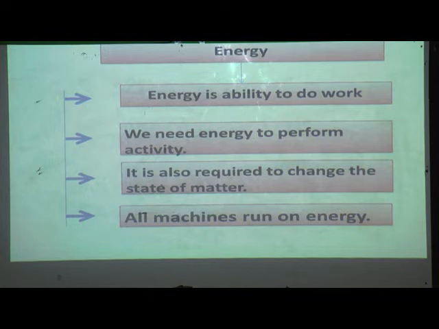Yes, if we want to do work, we need energy. For example, plants also need energy. Even to change the state of matter it requires energy. For machines also it requires energy.